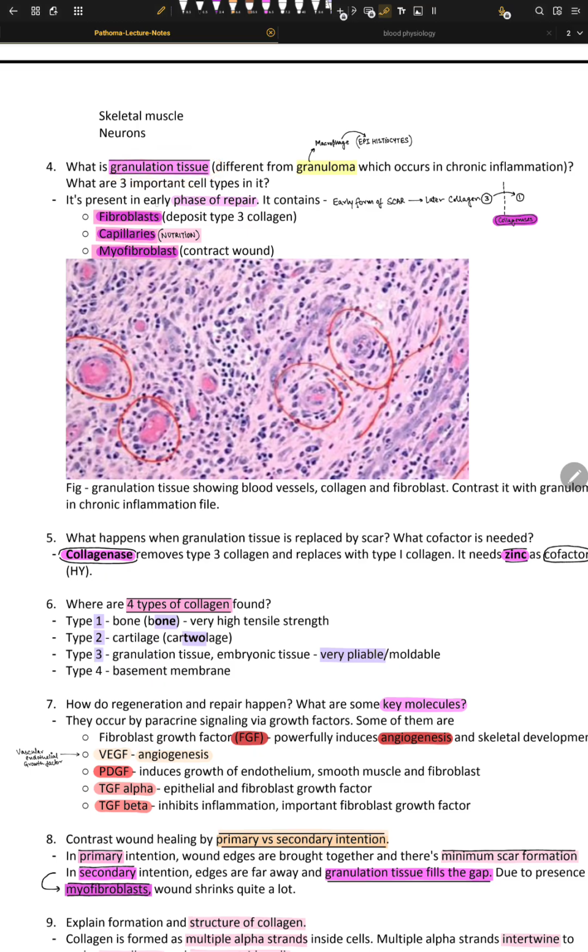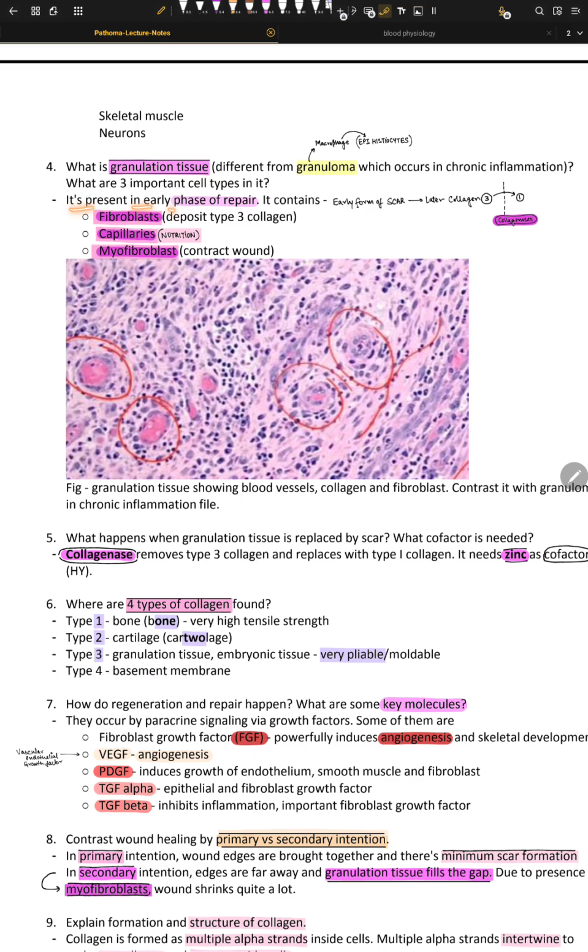Again, it is present in the early phase of repair. So we have the early phase, and it contains the early form of scar, right? Later, this collagen turns from type 3 to type 1. So granulation tissue is when we have collagen type 3 and that turns to type 1. Okay, so that's the holy grail of this concept.